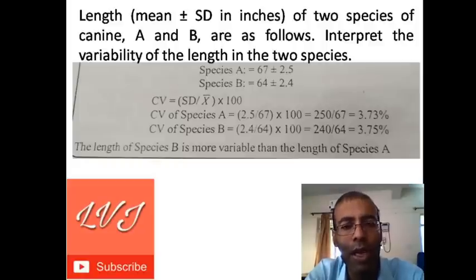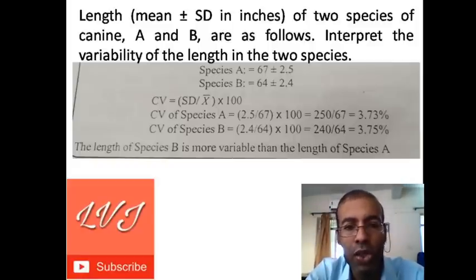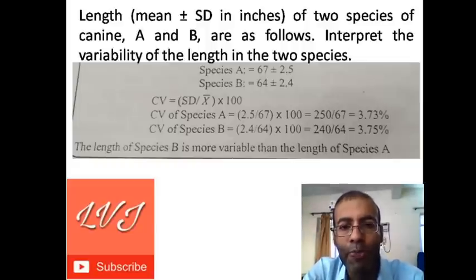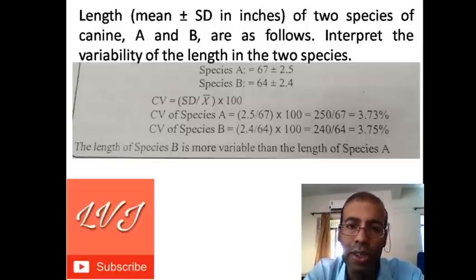Now we will have to interpret the variability for the length of these two species. For species A, the length is 67 inches plus minus 2.5 inch standard deviation. For species B, we have length 64 inches plus minus 2.4 inch standard deviation. Now we will have to interpret the variability.